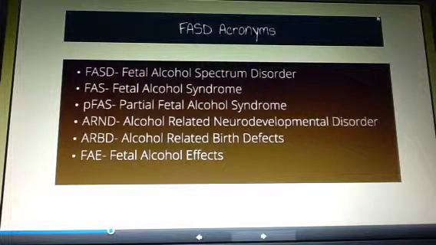However, an individual will only present with the full facial features if alcohol is consumed during 3 specific days in early pregnancy. Also, individuals grow out of facial features. So this is why facial features are not a good indicator of whether or not an individual has FASD. The term FAE, so fetal alcohol effects, you may also hear, and this is an outdated term but is still used in the US. It is not a diagnostic term.